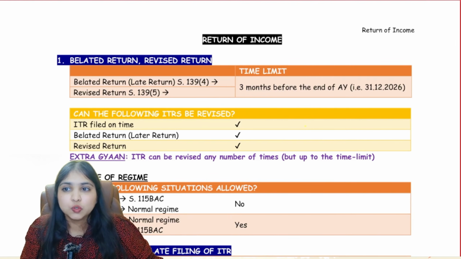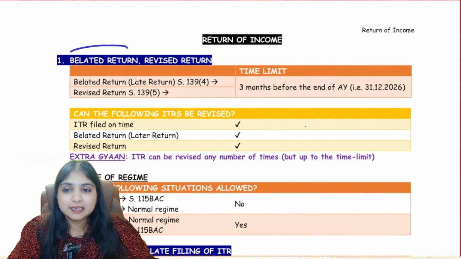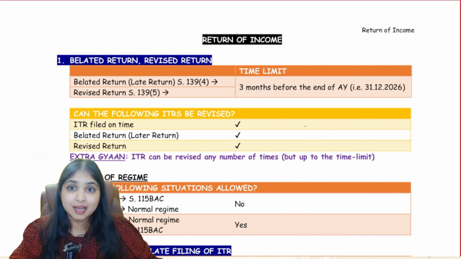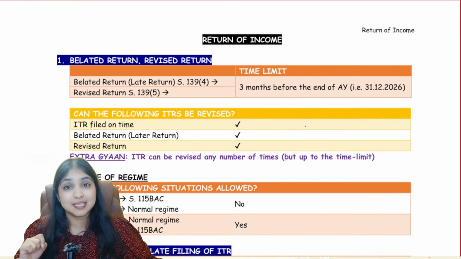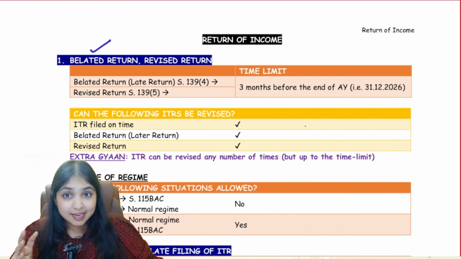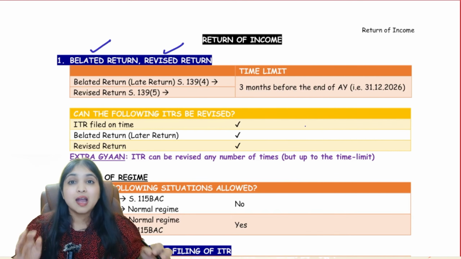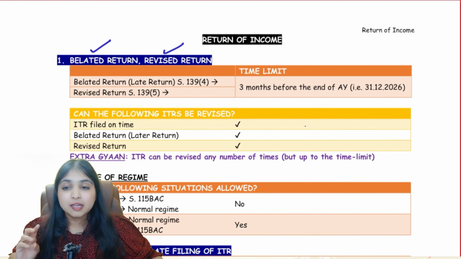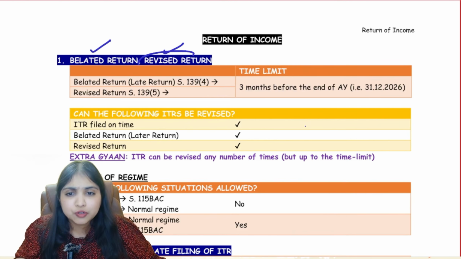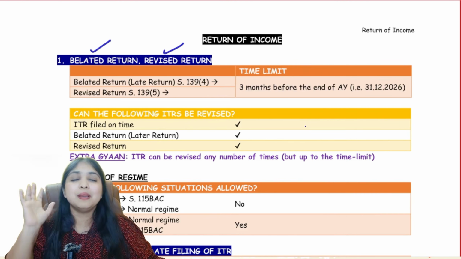Point number 1, 2 concepts I'm comparing: belated return and revised return. See, belated return is nothing but filing the return late, and revised return is nothing but I have filed the return, now I found a mistake, so I want to revise the return. So yes, I can file belated return, I can also revise the return, both are allowed. And for both, the time limit is the same. If you want to file late return, latest by when you can file? If you want to revise your already filed return, till when can you revise? Time limit for both is the same.